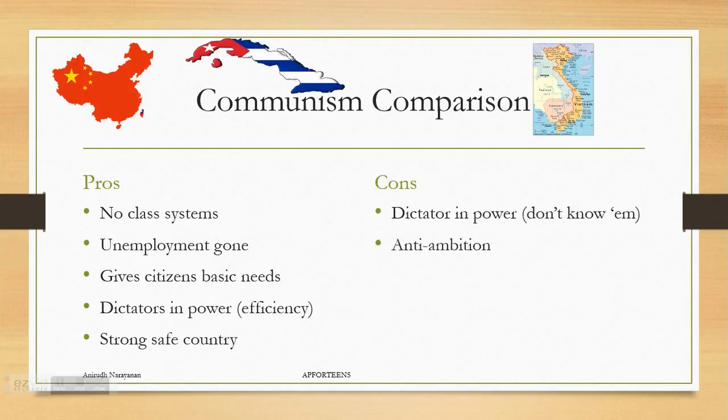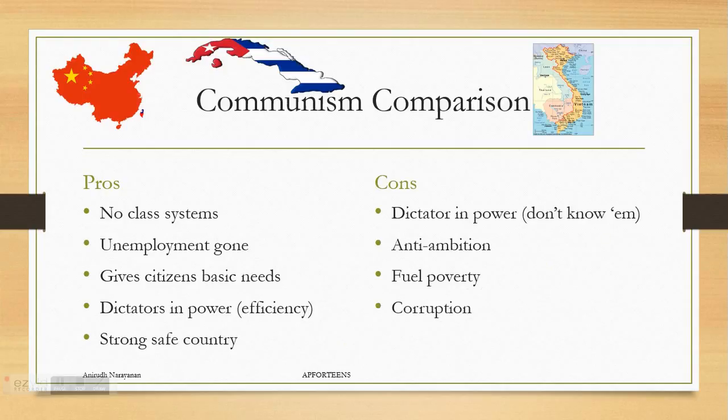Anti-ambition from the workers themselves: the workers are getting paid the exact same, and one guy works 20 hours a day and the other guy works 4 hours a day. They're both getting paid the same. There's not really much incentive to work hard. It can also fuel poverty, and this kind of goes against the idea of unemployment being gone and giving citizens basic needs. But at the same time, if everybody's equally broke, then that's a con for the communist system.